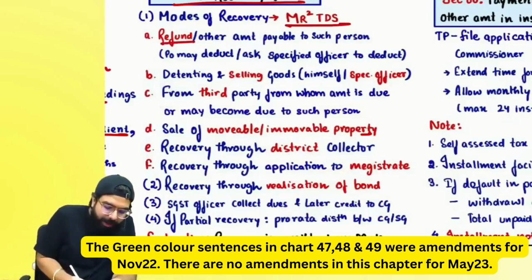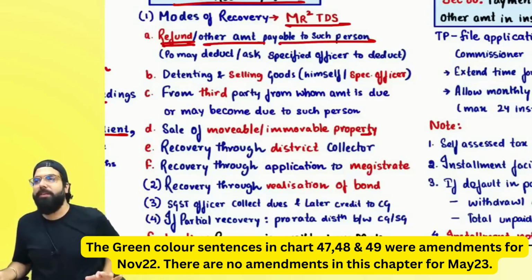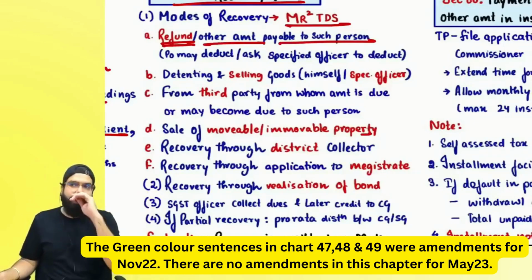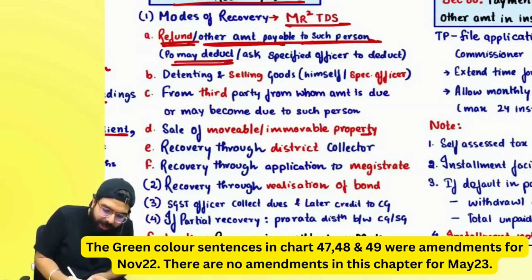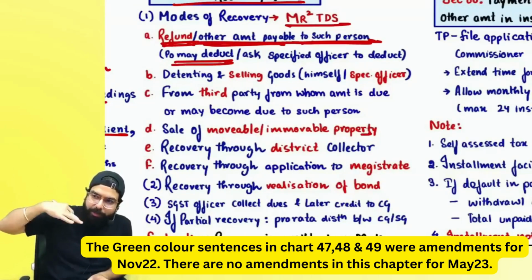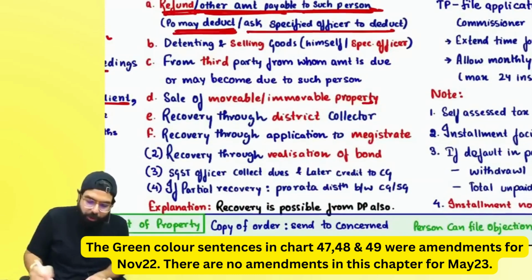Sir, always remember, if you have to receive a refund or any other amount from the department, they will adjust that amount and recover the remaining from that refund, or your officer will ask a specified officer to deduct. So the proper officer may deduct from any other refund or any other amount payable to you from the department, or ask the specified officer to deduct.